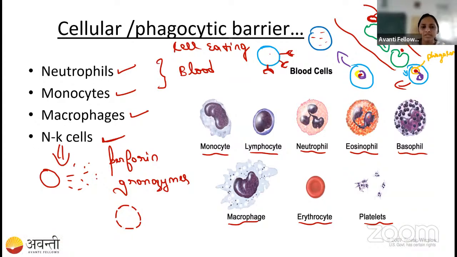Students, this is about the cellular phagocytic barrier. Here you have to remember neutrophils, monocytes, macrophages, and NK cells. There are other cells too, those are the dendritic cells. Dendritic cells. Did you understand this, students? Do you have any confusions here? Can anyone tell me, do you have any confusions here?